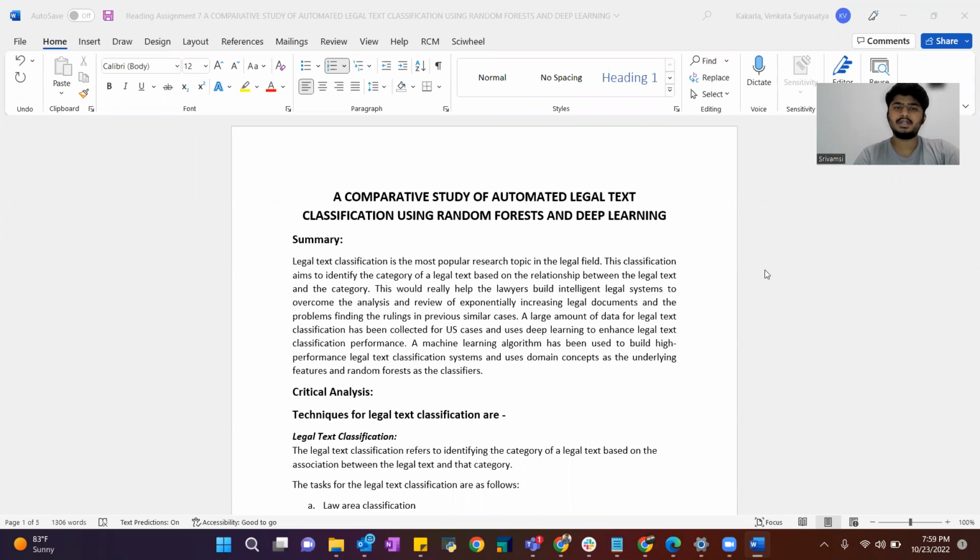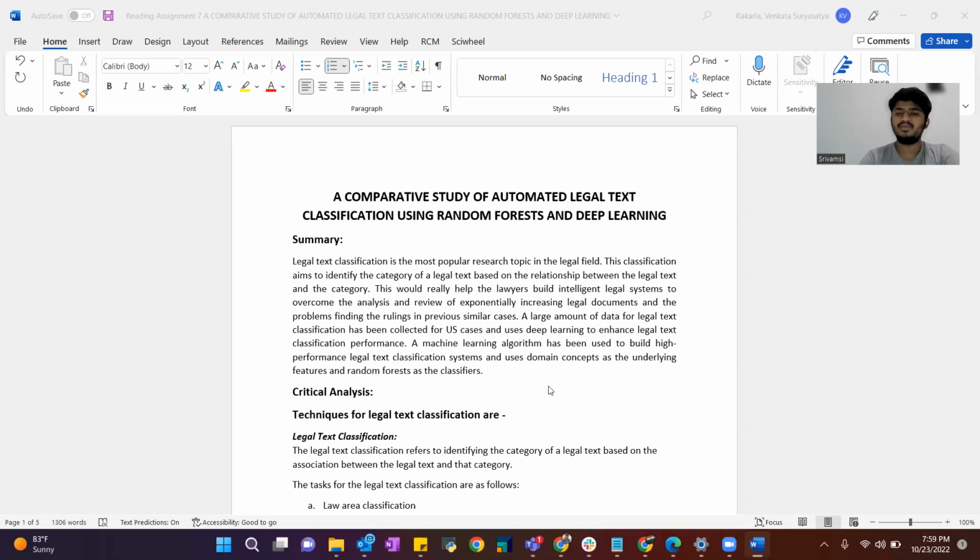Coming to the summary, legal text classification is the most popular research topic in the legal field. This classification aims to identify the category of a legal text based on the relationship between the legal text and the category. This would really help lawyers build intelligent legal systems to overcome the analysis and review of exponentially increasing legal documents and the problems of finding the rulings in previous similar cases.